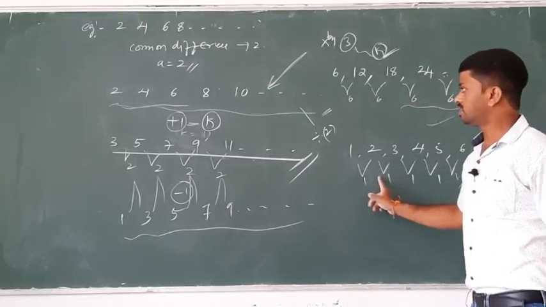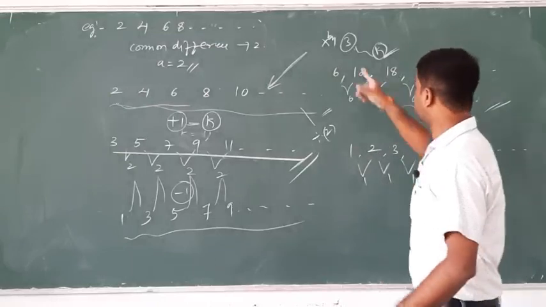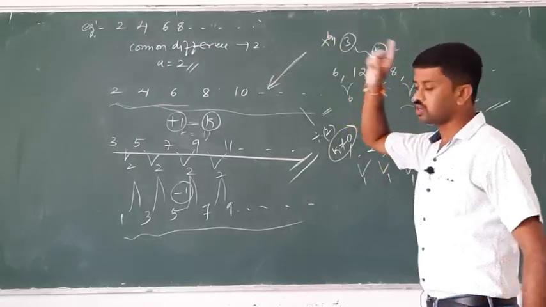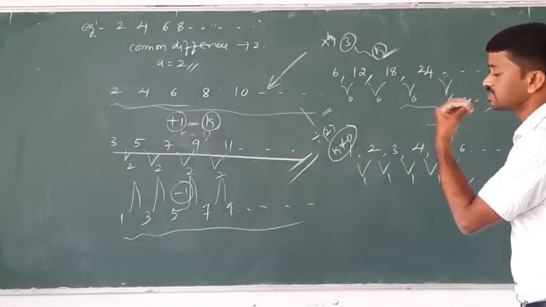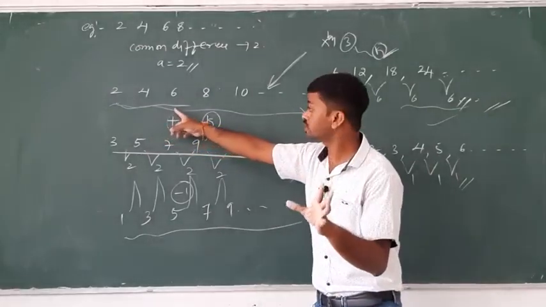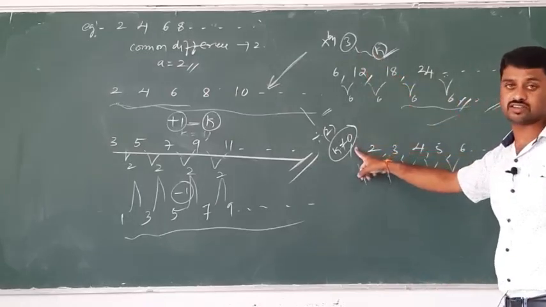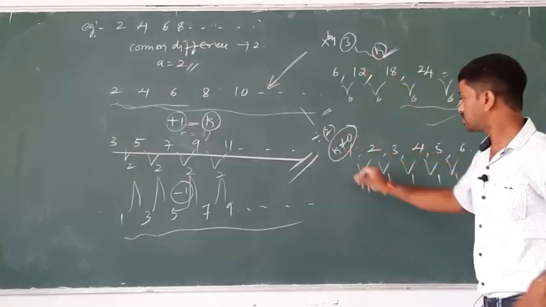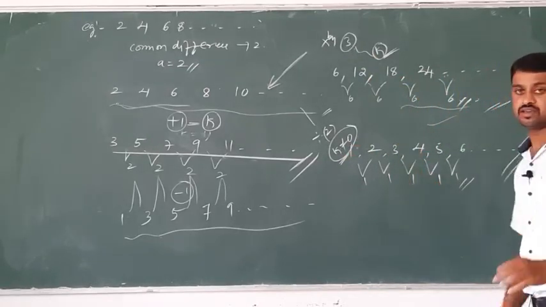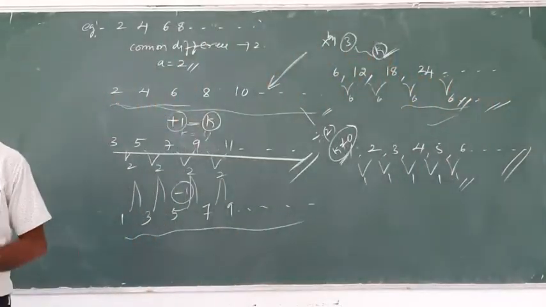And also, for each term of an AP divided by some non-zero constant k, some non-zero constant means k must not be equal to 0. Dividing by 0 is not possible. Therefore, multiplied or divided by some non-zero constant k, the resulting sequence is also an AP. This is one of the very important concepts. Okay, write them one by one.